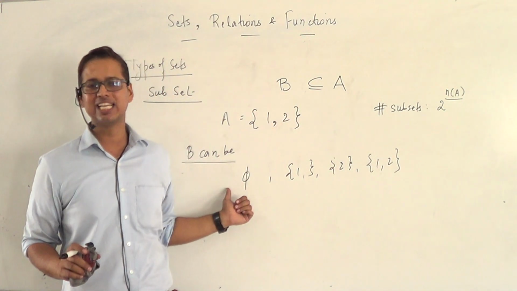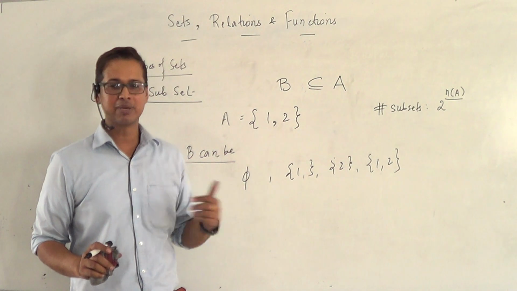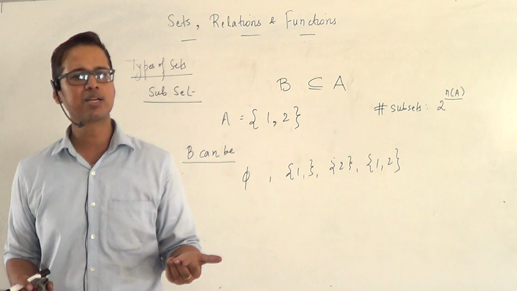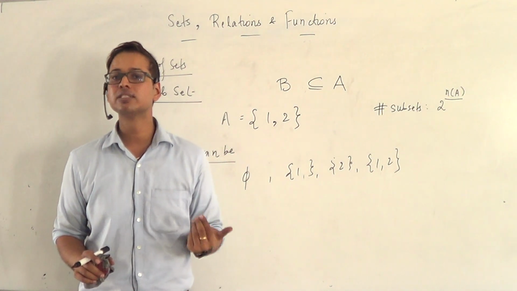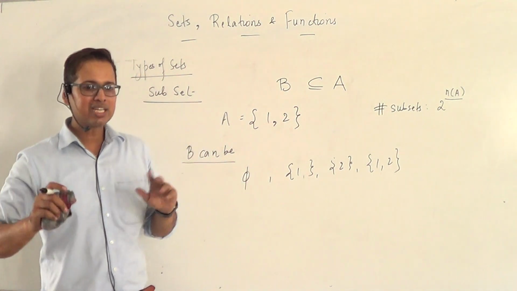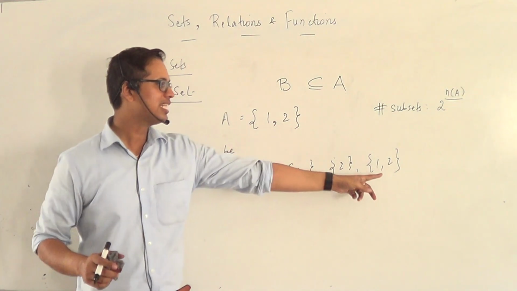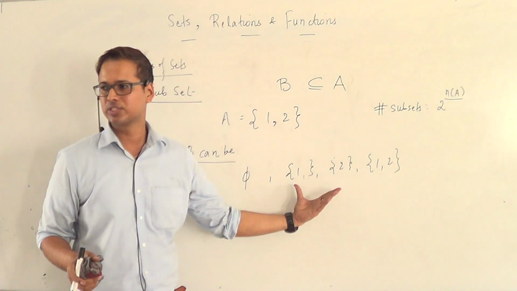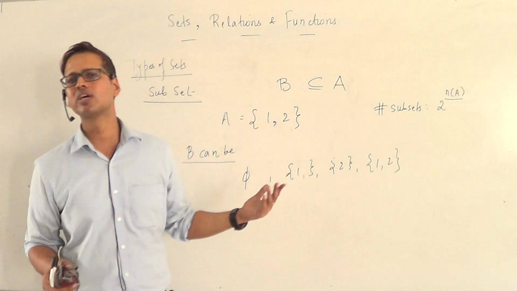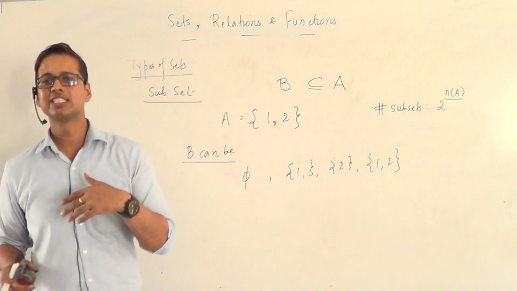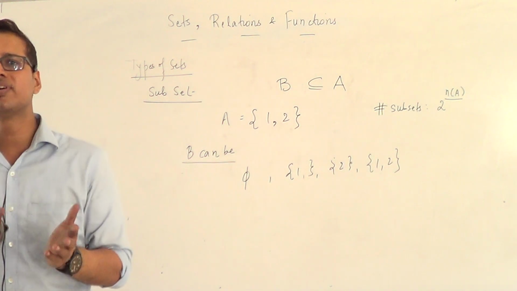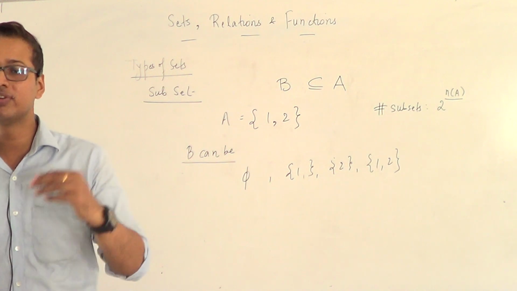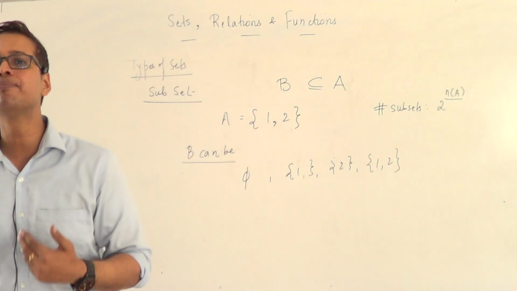So ideally the null set should also be a proper subset. But that depends on what has been conveyed to you in your school. What R.D. Sharma says is that the null set and the set itself are improper subsets, and the rest are called proper subsets. The set which contains fewer elements than the original set should ideally be called a proper subset. If it is equal in number of elements, it will be an improper subset.